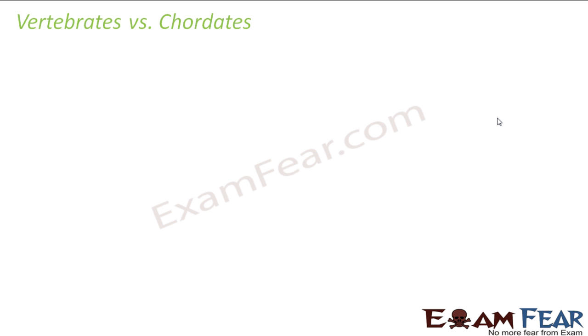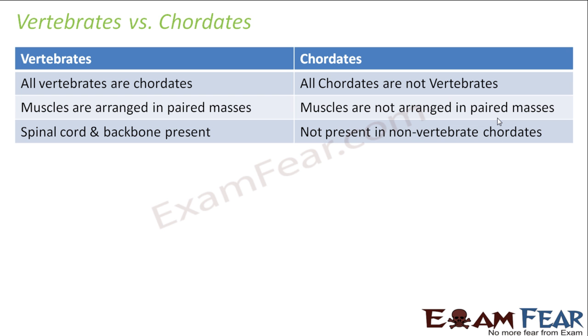Now, a very important topic: vertebrates versus chordates. As I said, many people use the term vertebrates as a synonym of chordates. Maybe in your junior classes, in class 9th or so, you never studied the distinction much. People generally think vertebrates means they have a vertebral column, chordates means they have a notochord, and that they are the same thing. But that is not the case. Notochord is a different structure, and vertebral column is a different structure altogether. But there are some chordates where the notochord vanishes in the adult phase and a vertebral column is formed. So they are known as vertebrates.